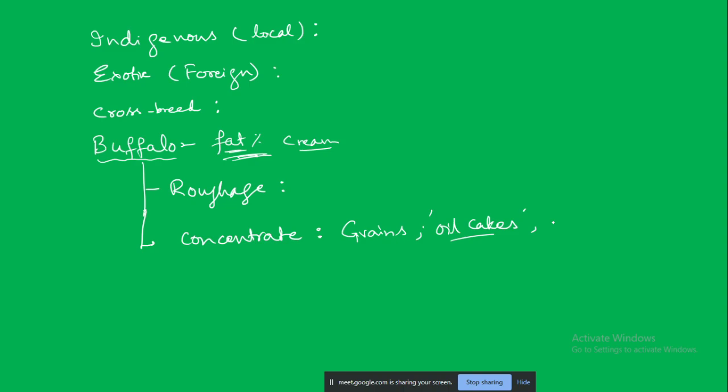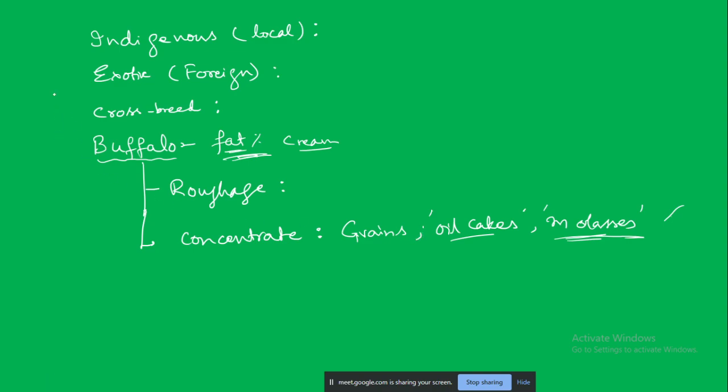And another is the molasses. So what is molasses? From the sugarcane juice, we are trying to obtain the sugar, right? In that process, there is some amount of waste material, a brown kind of liquid material, that we are not using for our consumption purpose. So these can be given to the cattle, and they are very rich in energy. Okay, so these things are there.